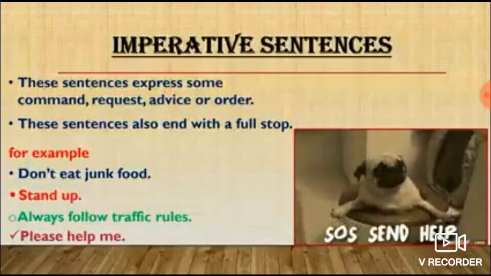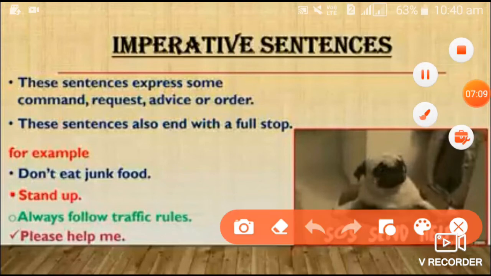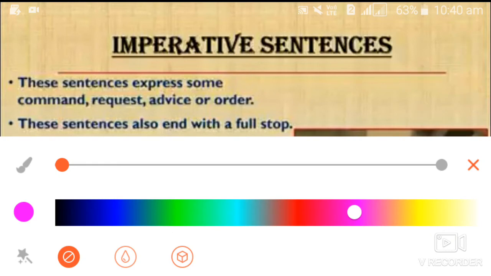Then your teacher will punish you. What will she say? Stand up on the bench. She will say, what is that? It's an order. She will give an order. Stand up on the bench. Yes.